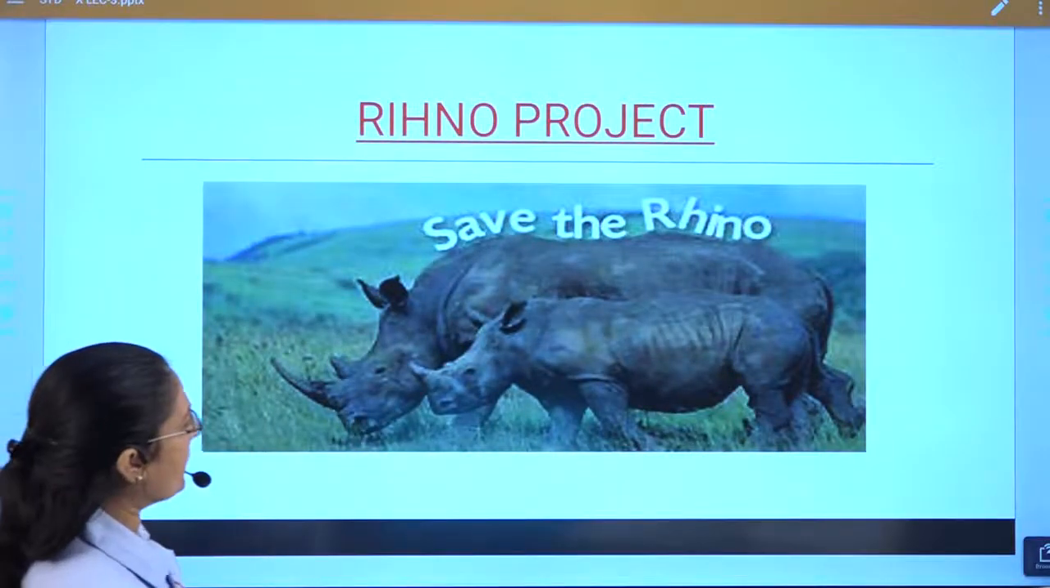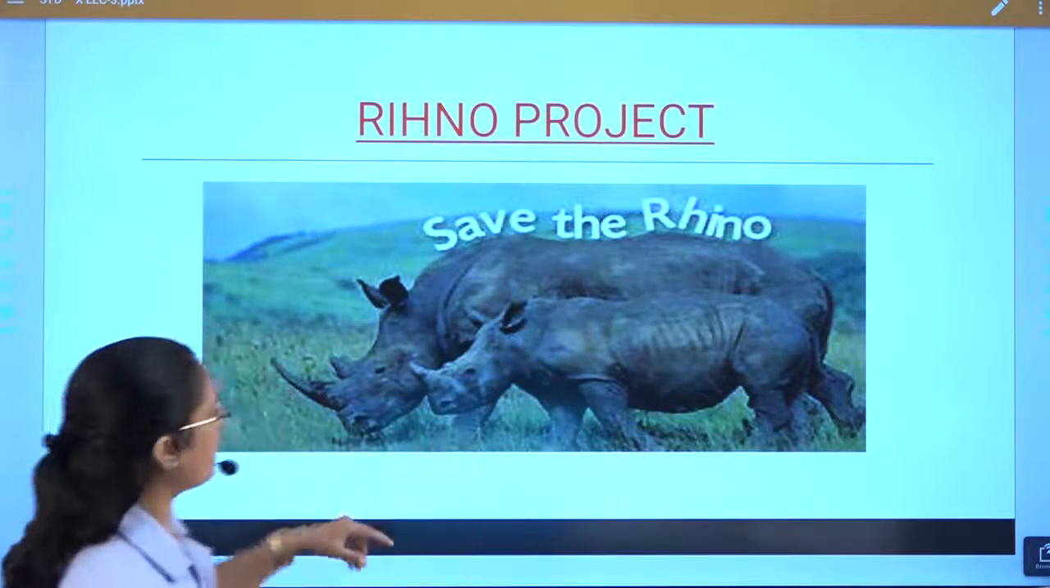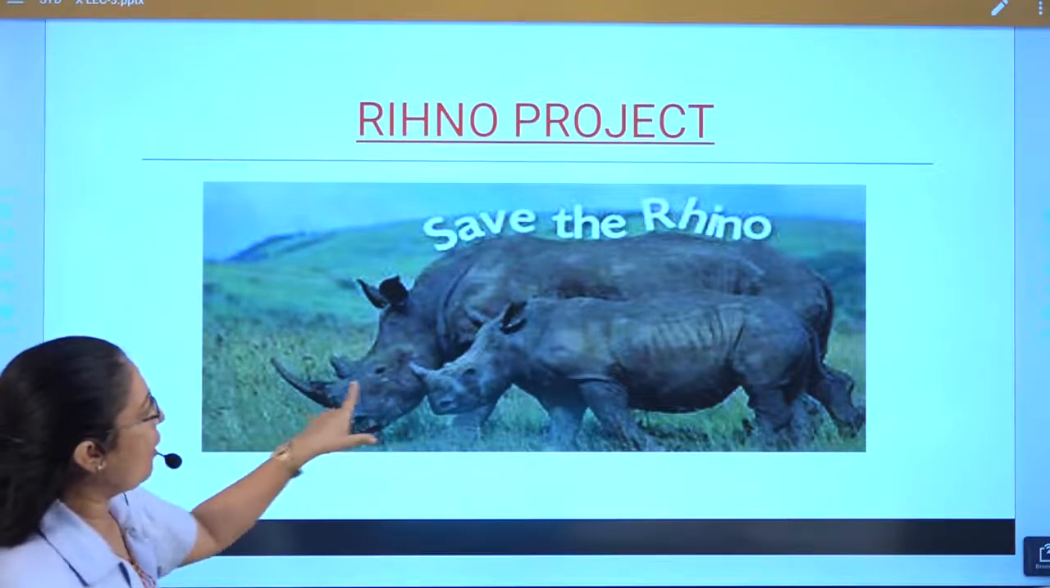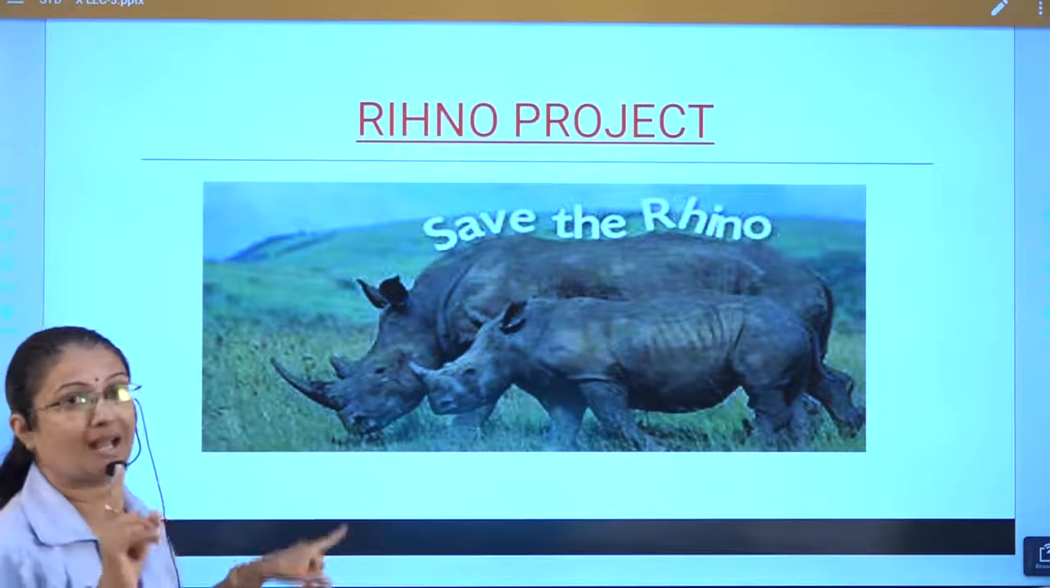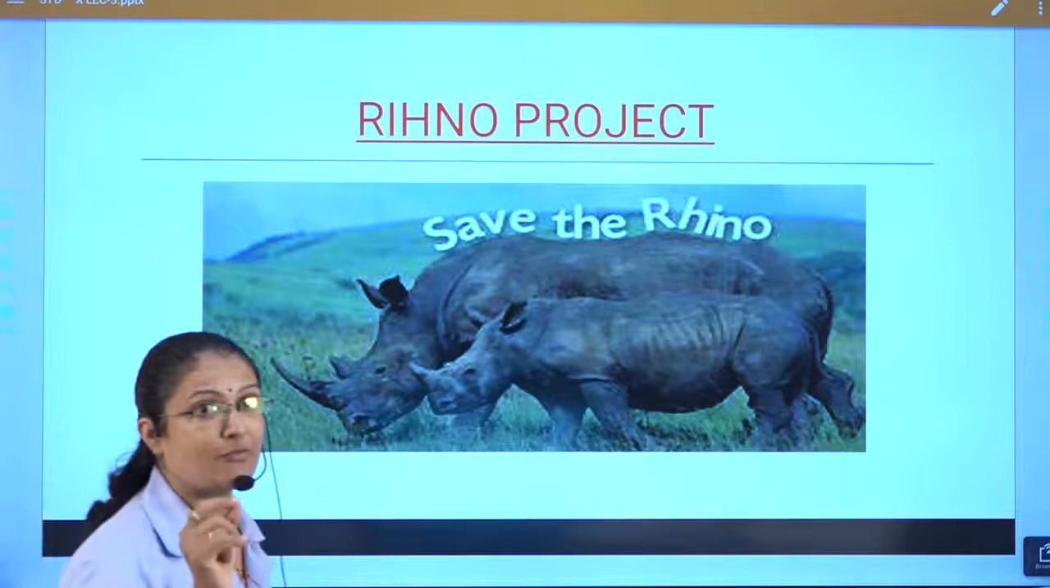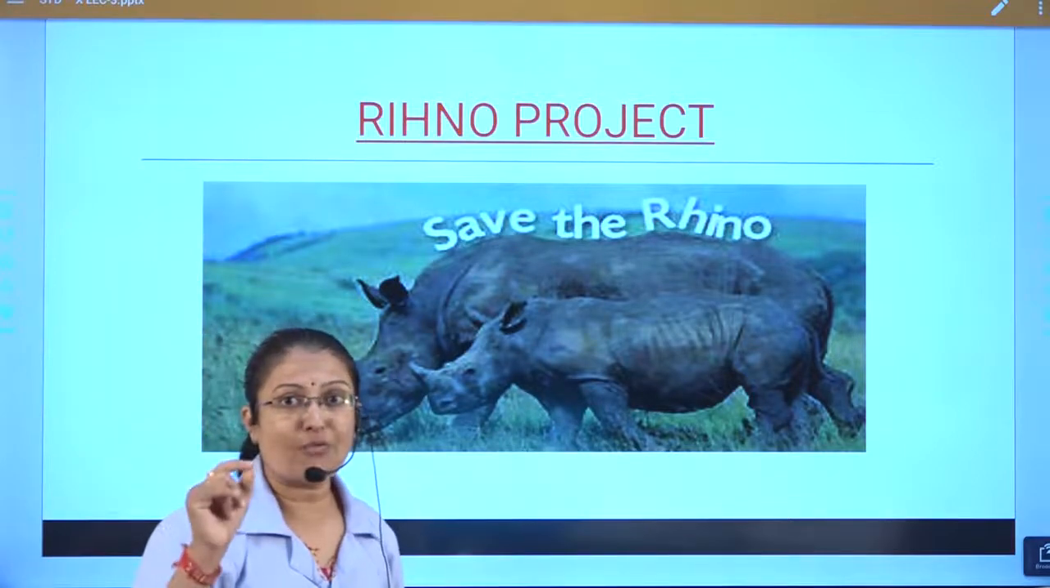Now see, save the rhino. You can see this is the one horn rhino. See, you can see the horn. One horn rhino, and this species is found in the forest of Assam.